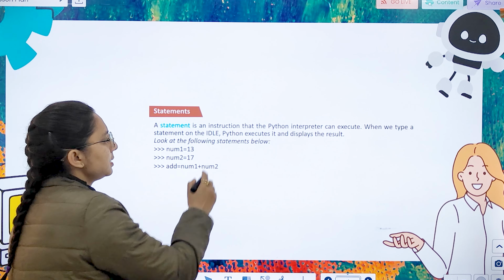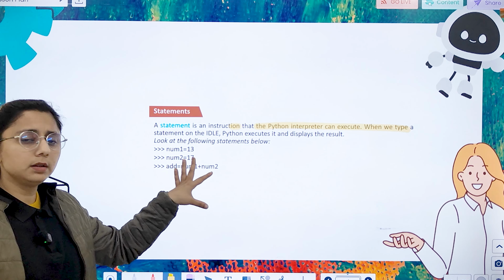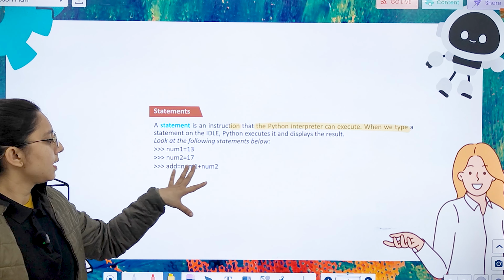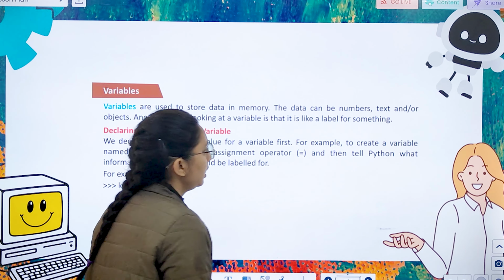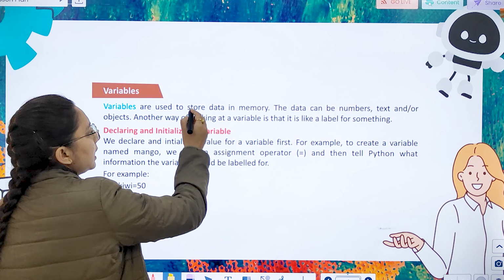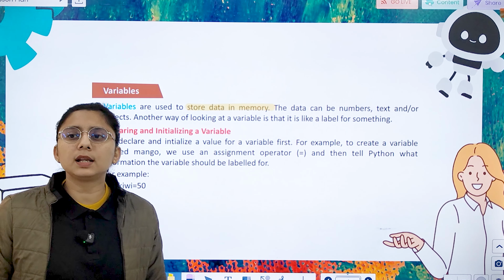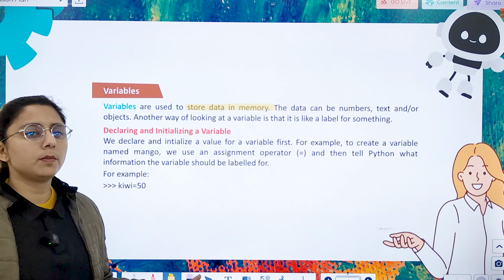Then we have statement. It is an instruction that the Python interpreter can execute. Like we have number 1 equals 13, number 2 equals 17. Add number 1 and number 2, it will give the answer 30. So what are variables? They are used to store data in our memory. The data can be a number, text and even an object.